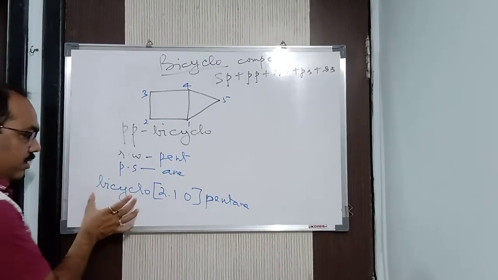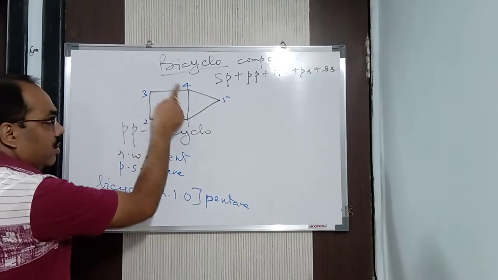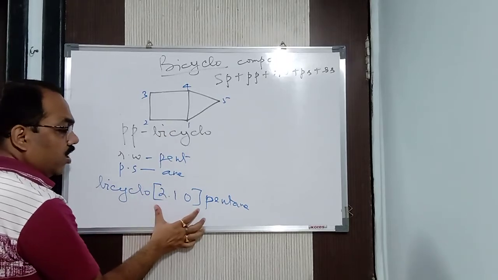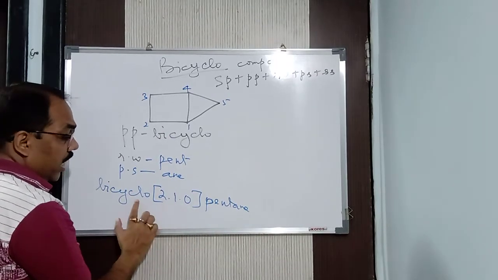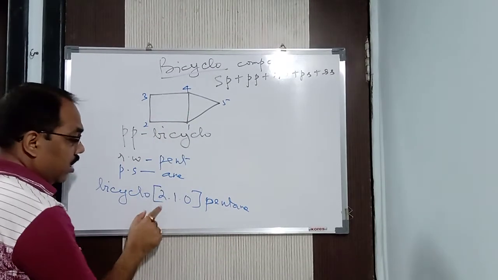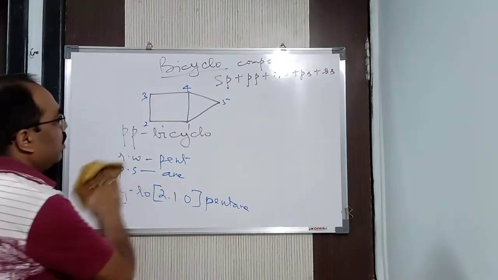Okay, what I said, in this manner you have to write it down. First the bigger one. Here you have to understand one thing. First the bigger ring, then the smaller ring. Alright, and after that you need to write the bridges, number of bridges. The locant says the number of bridges in descending order, bigger to smaller. See, big bridge is also bigger to smaller. This number is also bigger to smaller. Finished. So easy. Nothing difficult.